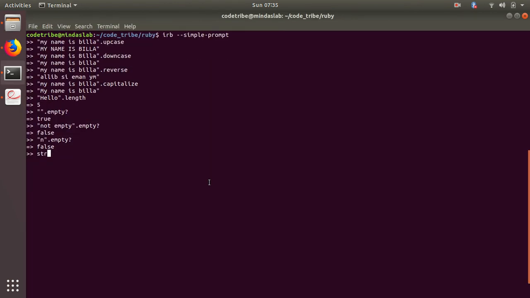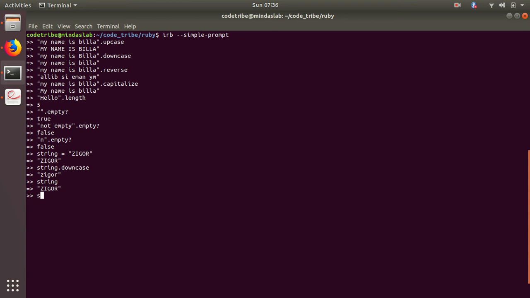Let me just put a string and name it as Zygo, Z-I-G-O-R. It's all capitalized. And if I just put string dot downcase, it just says zigor, so nothing happens, right? It converts the case from capitals to small letters. Now let me check what is in this string, but it's still capital. But what if I just want to change this capital into small letters?